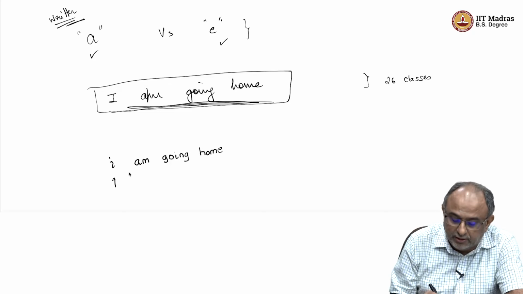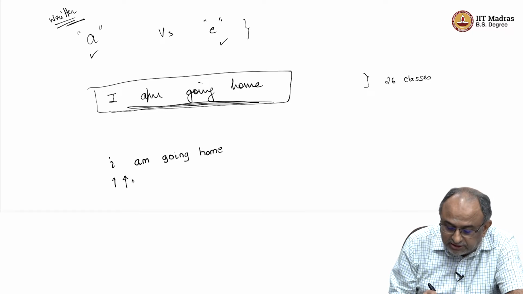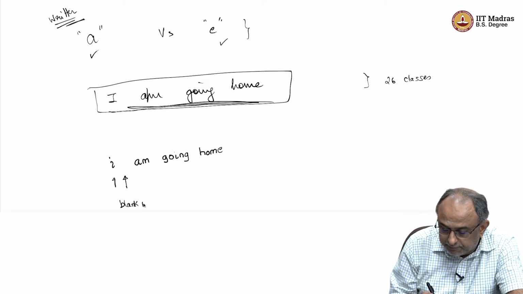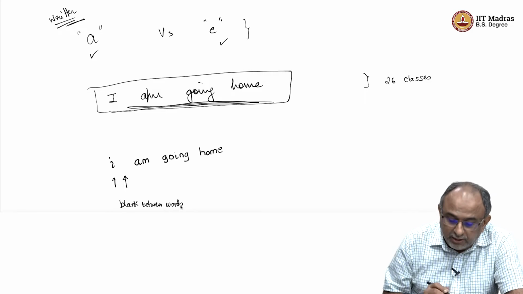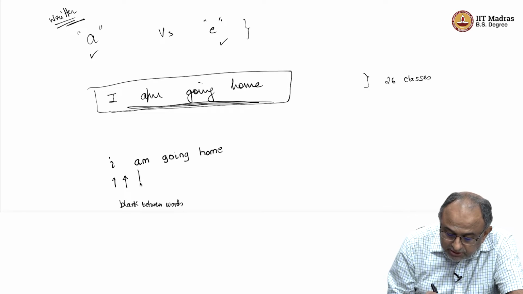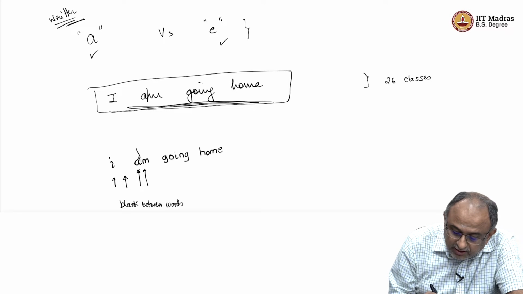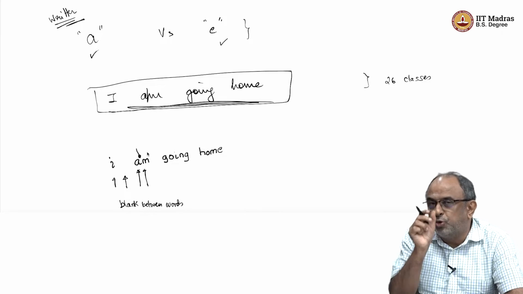This is one character. Actually, there will be a larger space, a blank between words. Then the next character comes, and between the next character and this character there is a distinct, small space.